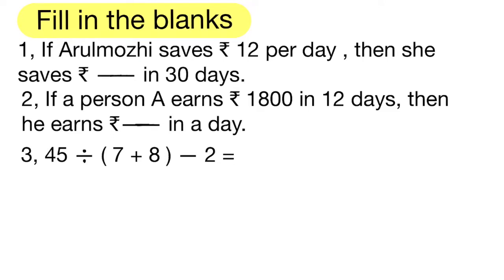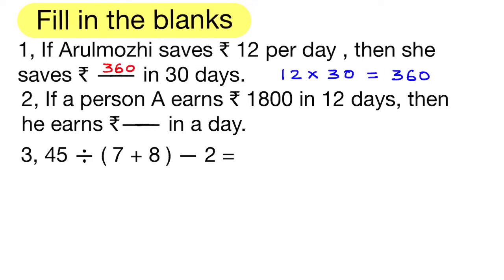If Arilmozhi saves rupees 12 per day, how much money does she save in 30 days? Here, to find how much she saves in 30 days, we multiply 12 by 30. 12 multiplied by 30 is equal to 360. So, she saves rupees 360 in 30 days.